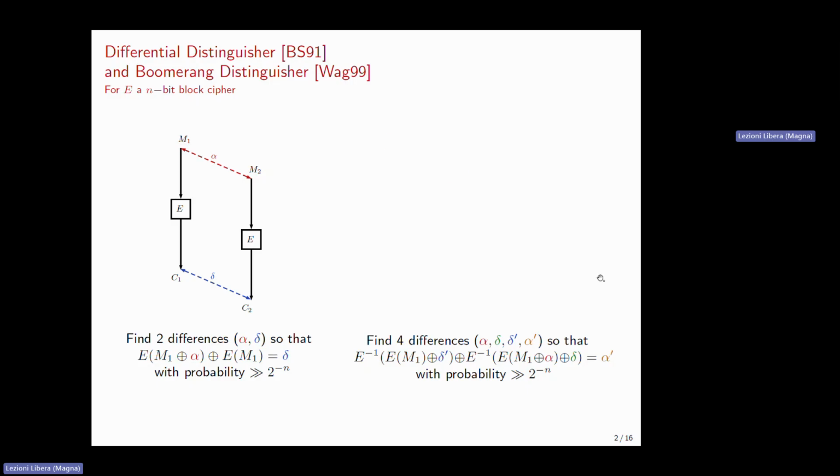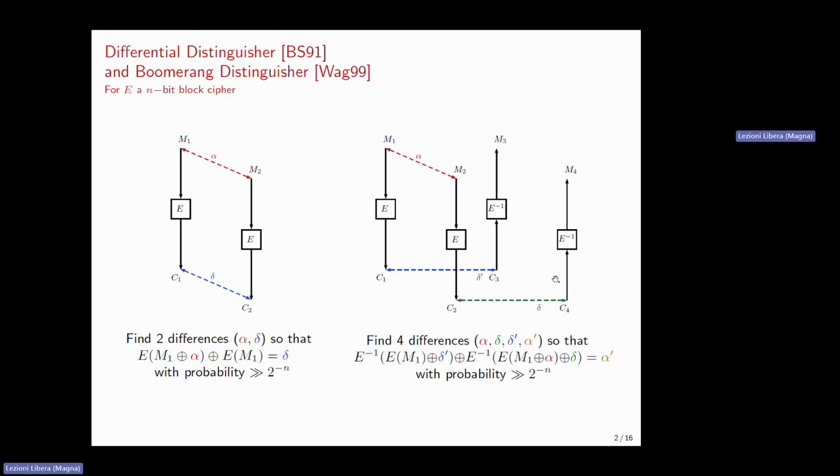In more detail, the relation we look for is the following one. We start with M1 and M2 that differ by alpha. We obtain C1, C2 at the differences delta and delta prime. We obtain C3, C4, which we ask for decryption. At this point, we check that the difference between M3 and M4 is equal to alpha prime. In most attacks in the literature, we choose alpha equal to alpha prime and delta equal to delta prime. In this case, we can understand where the name boomerang comes from. We send a difference of alpha into the cipher, and we hope that it comes back between M3 and M4.